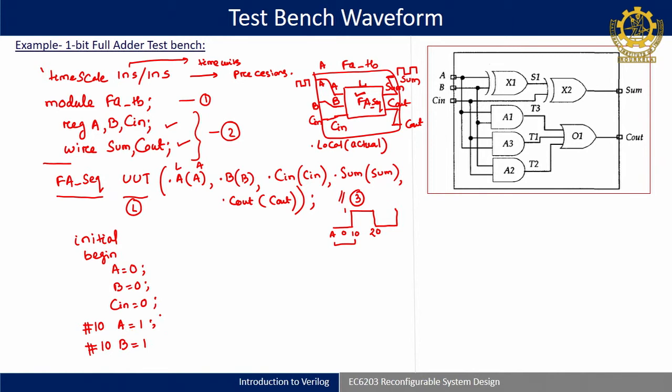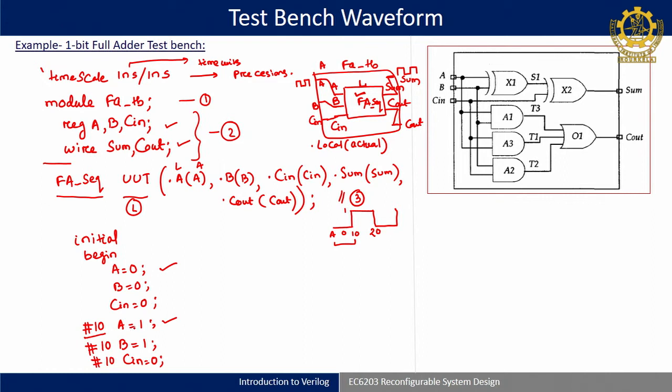I have taken some random values just to do the simulation. B, then #10 C in is equal to 0. So that means A is 0, and after 10 nanoseconds A is becoming 1. So at 10 nanoseconds it is something like that.